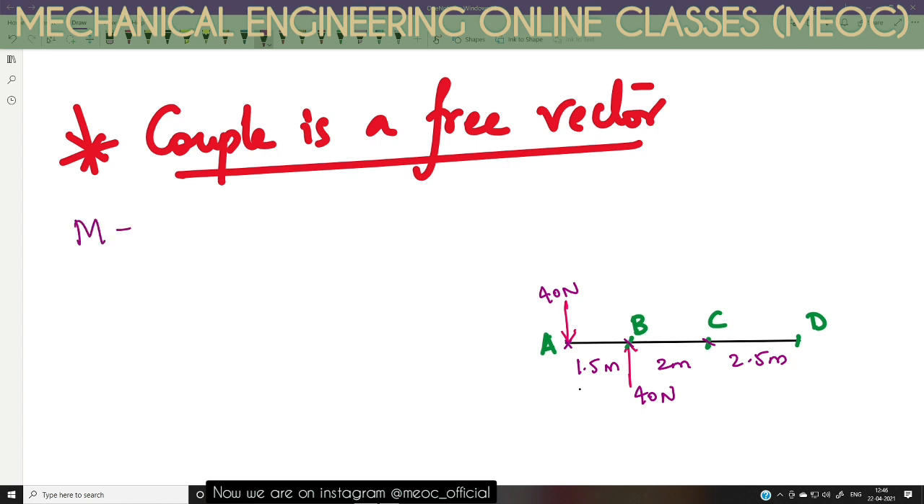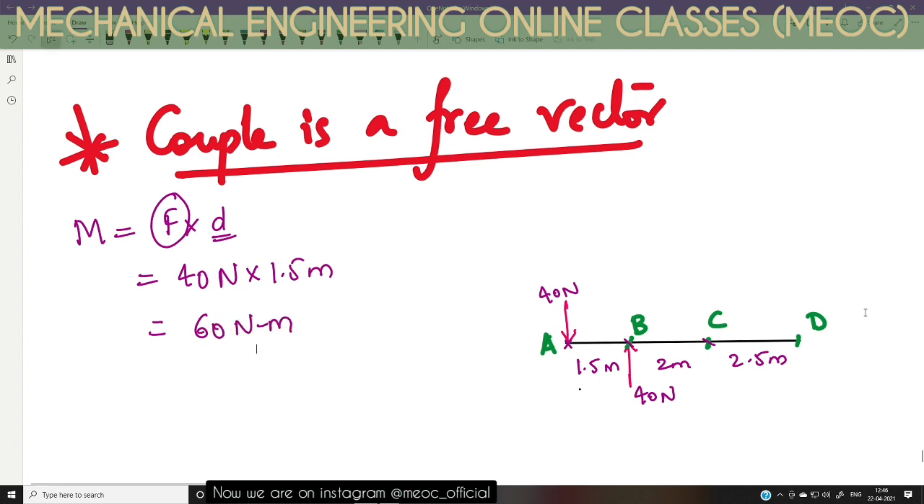Moment of a couple is nothing but force into the perpendicular distance, one of the forces into the arm of the couple. One of the forces is 40 Newton and the distance between them is 1.5 meter. So this is 60 Newton meter. So the couple here is 60 Newton meter. Let us see whether the sum of moments of these forces about any other point should also be the same.